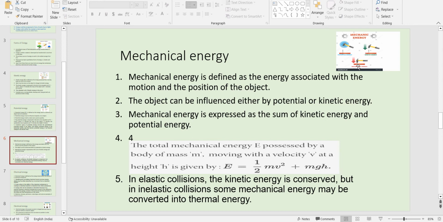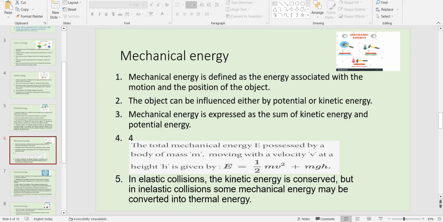So basically, mechanical energy is the sum of potential energy and kinetic energy. That is potential energy mgh, and kinetic energy half mv square, right? Mechanical energy can be of two types: elastic, where the kinetic energy is conserved, and inelastic. Elastic means when you release the thing, it gives you mechanical energy with no loss. But in the real world that is not always possible, and these are called inelastic, right?